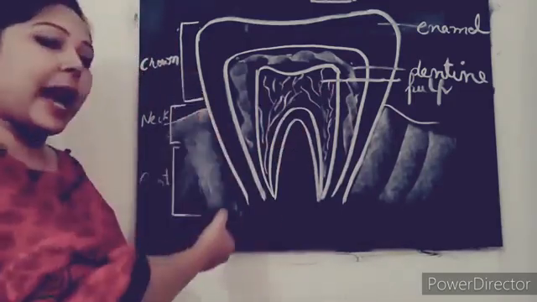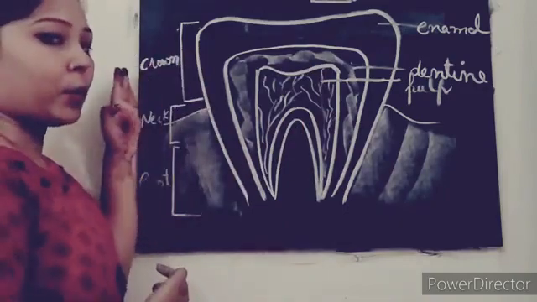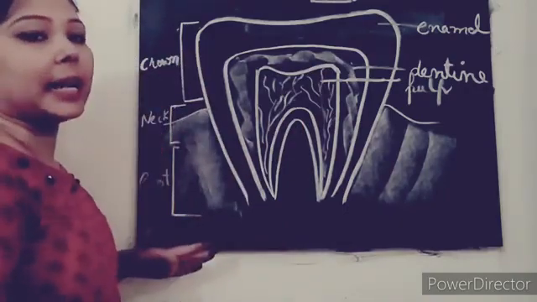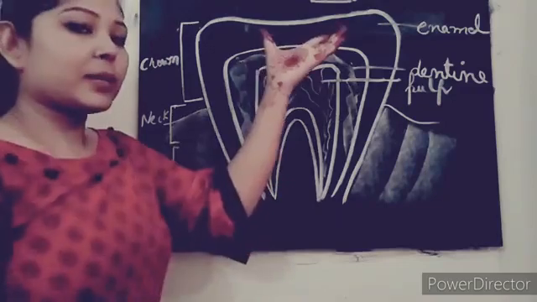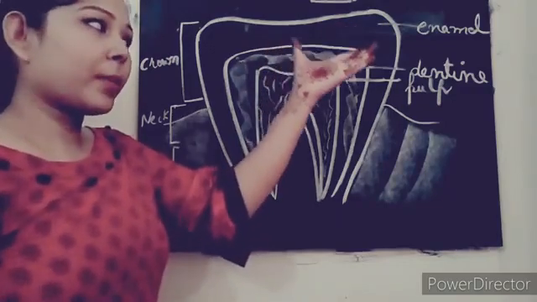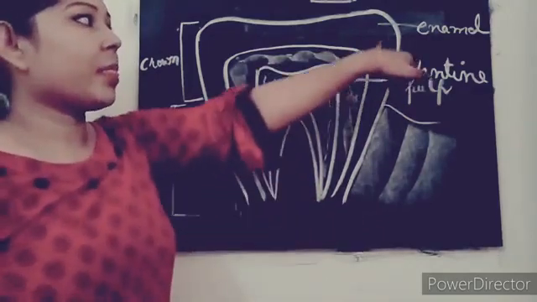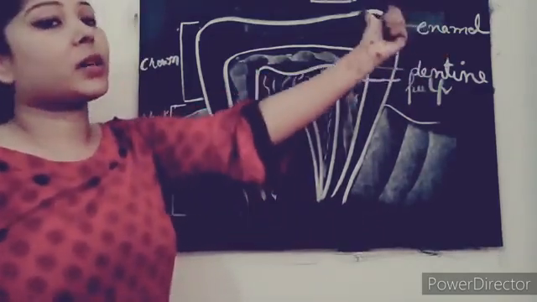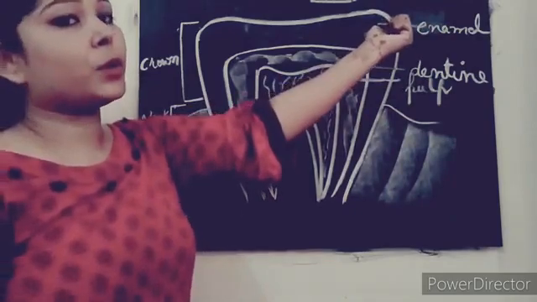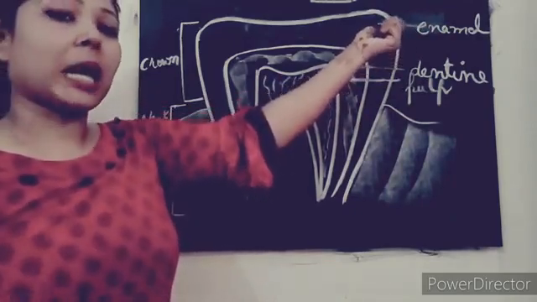So it has three parts. The first one is the crown, then the neck, and the last one is the root. The tooth is divided into other parts internally. The first one is enamel, which is the hardest part, and it helps to protect our teeth from outer injury.